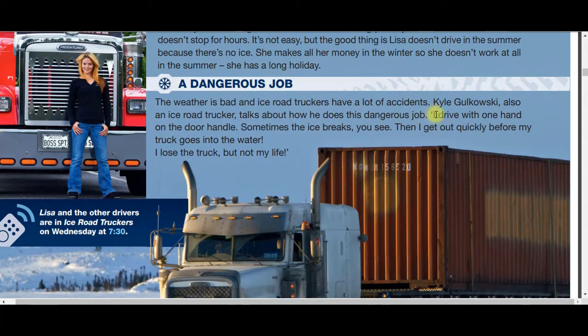And then he talks in first person, I drive. And as you can see, we don't have any s in the end of drive. We only have I drive with one hand on the door handle. Okay, so again, you knew that the s in the end of the verbs are only for he, she, it. So in this case, I drive doesn't have an s in the end. Okay, I drive with one hand on the door handle. What is the door handle?